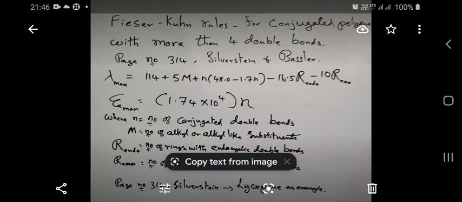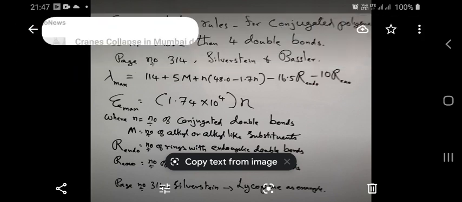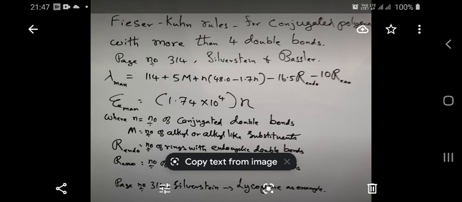For calculating the wavelength of absorption of such conjugated polymers, the Fieser-Kuhn rule is effectively used, and it is discussed on page number 314 of Silverstein-Bassler, Spectrometric Identification of Organic Compounds. So using this, you are able to calculate the wavelength of absorption of a compound containing more than 4 carbon-carbon double bonds, or a conjugated polyene system.